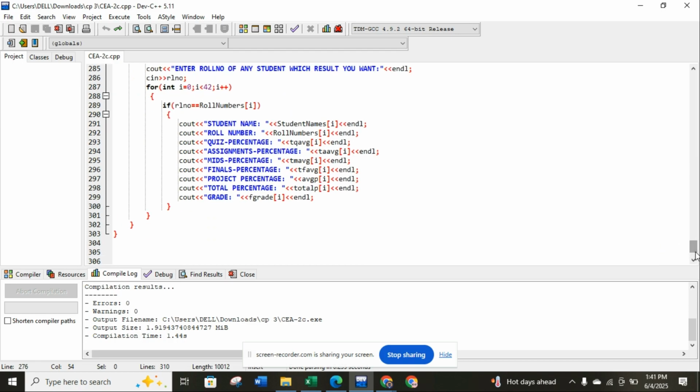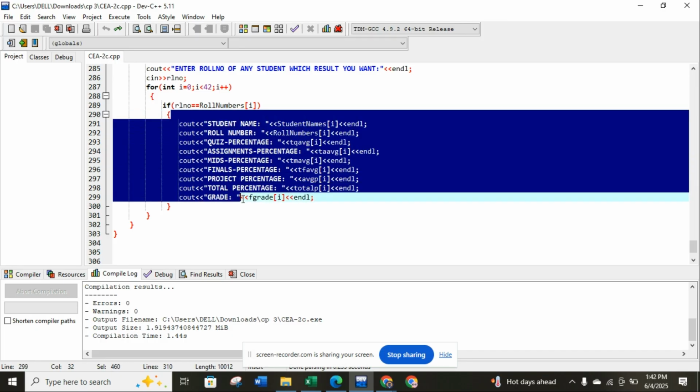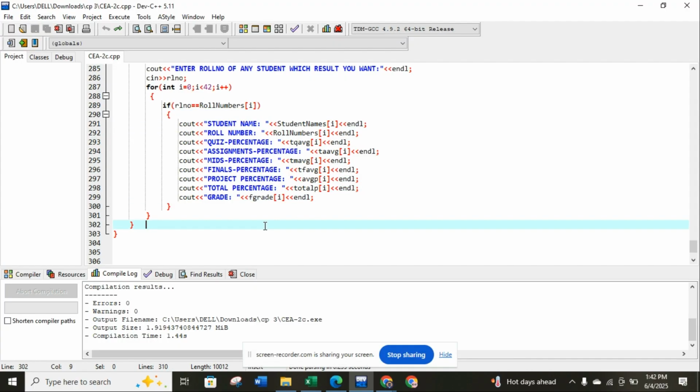This was all: student names, roll number, quiz percentage, assignment percentage, mids percentage, final, project, total. For each and every student, you get all these things at the end, and that's how our code ends. I tried to make my code very generic and beautiful, like I use spacing and all that stuff.